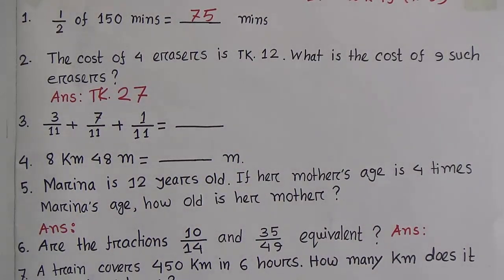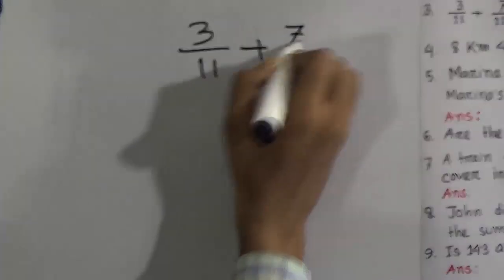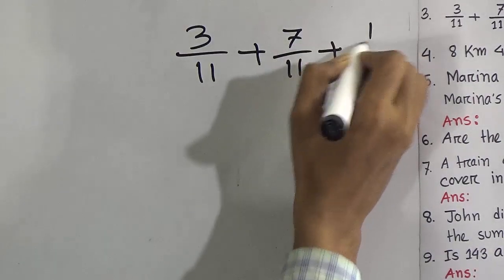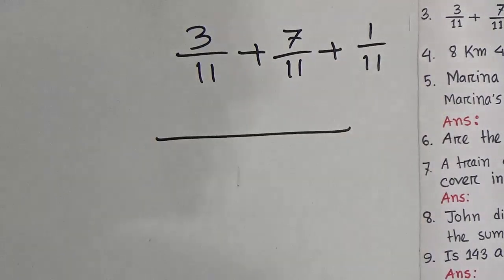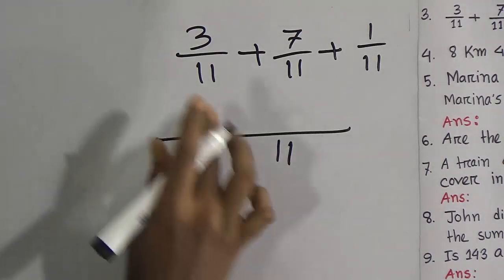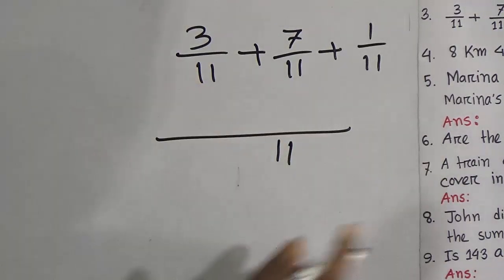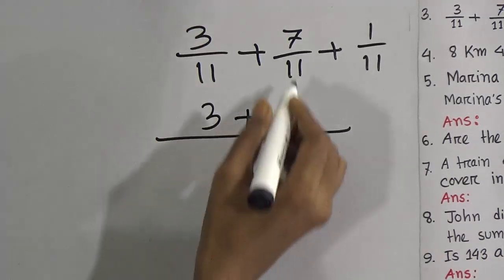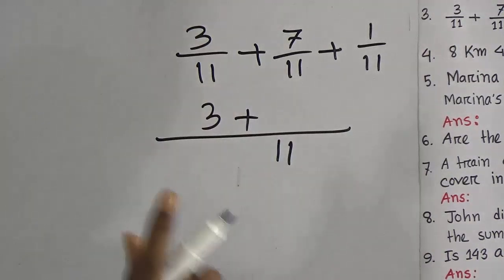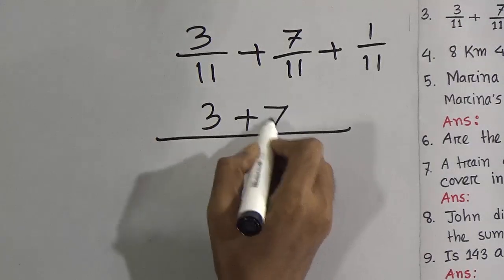Now look, question number 3. 3 by 11 plus 7 by 11 plus 1 by 11 equals what? You see 11, 11, 11, so the LCM is 11. Divide 11 by 11, then you get 1. 1 into 3, 3 plus. Divide 11 by 11, you get 1. 1 into 7, 7 plus.